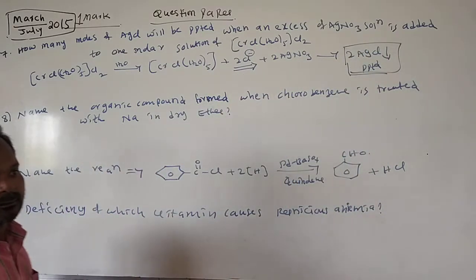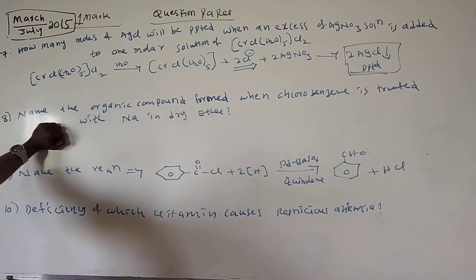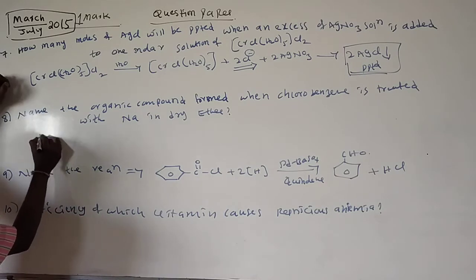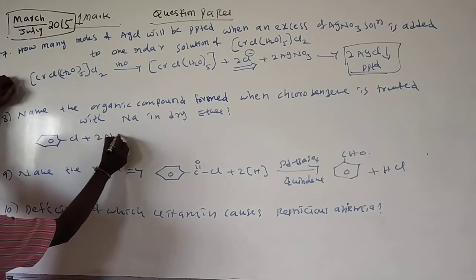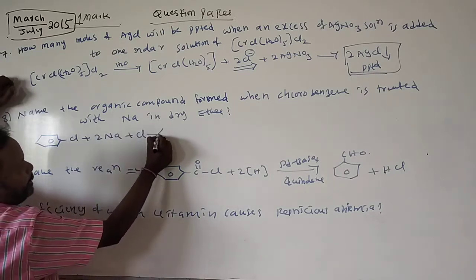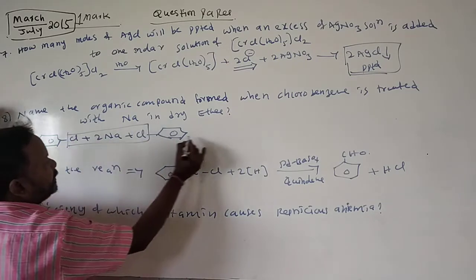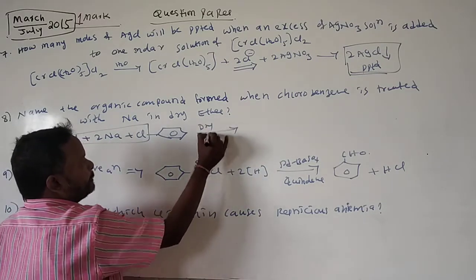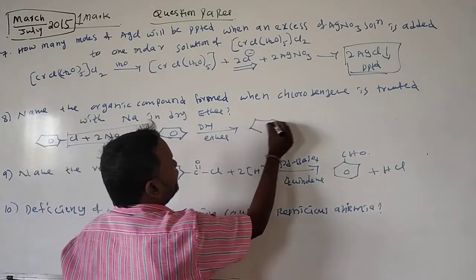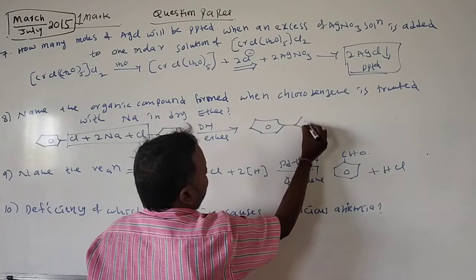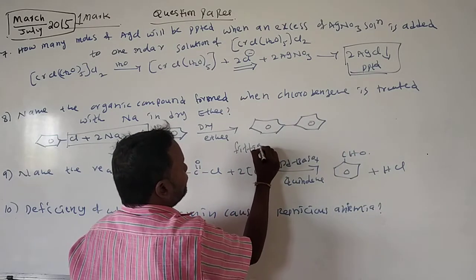That's the answer. Next, name the organic compound formed when chlorobenzene is treated with sodium. You take chlorobenzene and sodium metal. 2 moles of chlorobenzene react with sodium metal in the presence of dry ether and form biphenyl. This is what we call the Wurtz-Fittig reaction.